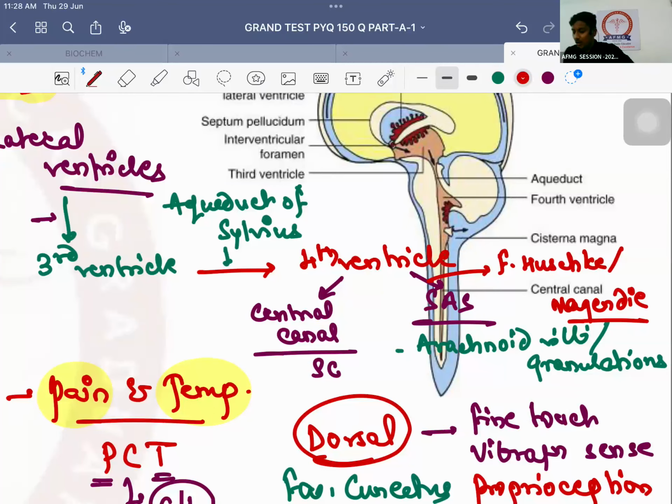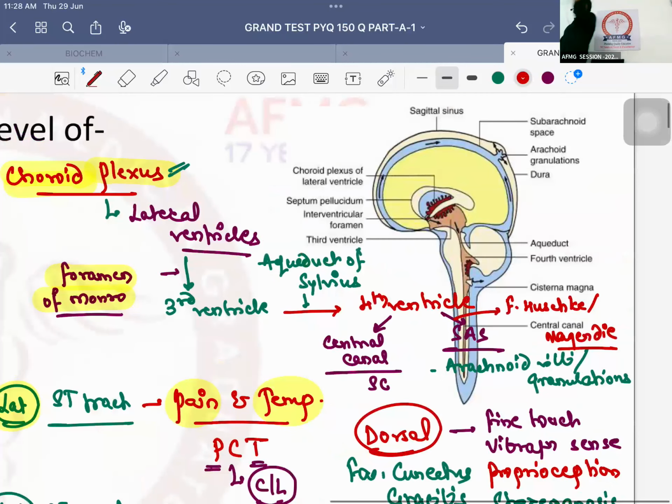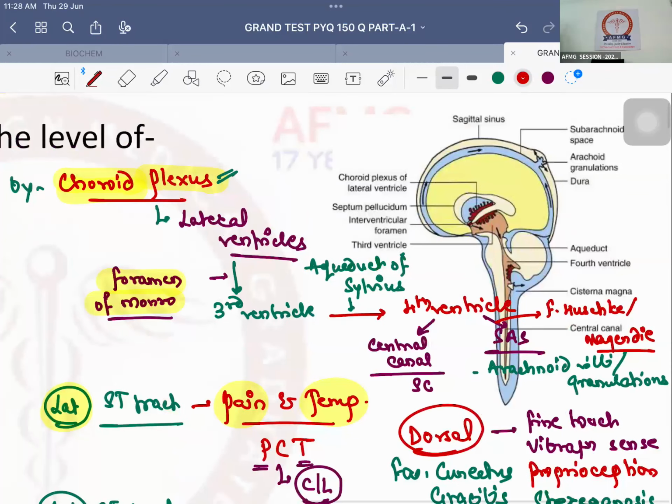ठीक है, तो जल्दी से now. CSF is formed by which structure? The capillary network known as choroid plexus. Choroid plexus is present in which ventricles? कितनी lateral ventricles होती है? 3 किसकी है भाई? एक्स्ट्रा है क्या? तो 2 lateral ventricles होगी.